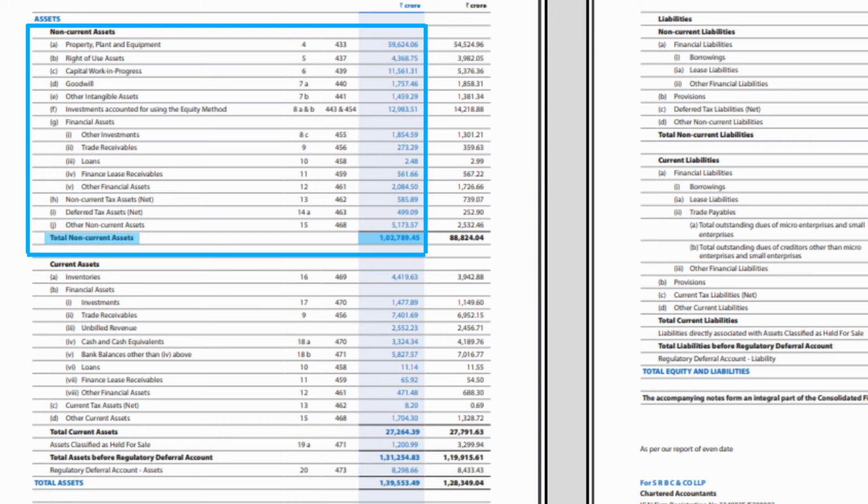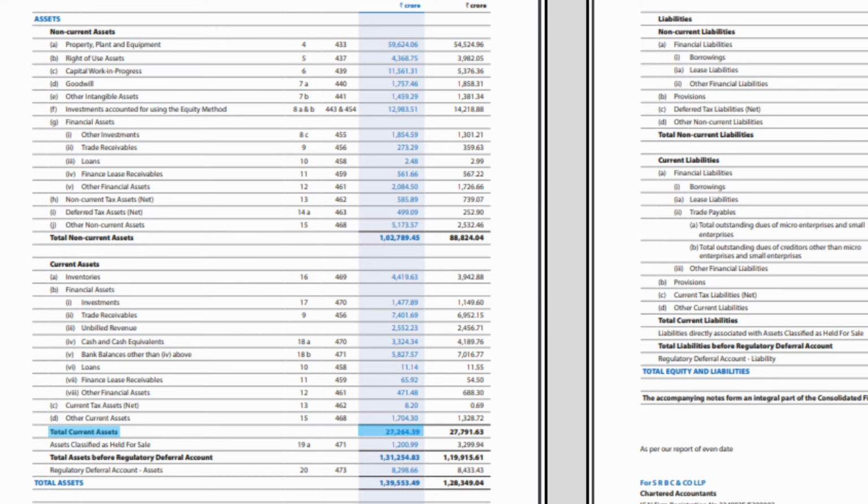I'm only giving a general explanation of what it means. If you want a more proper and perfect answer, in the balance sheet next to each heading, you will find notes and the page number for those notes. For property, plant and equipment, they gave note 4 and page number 433. It means in that report, go to page number 433 and see note 4. They will explain what comes under property, plant and equipment, and the value of each will be explained in an elaborate way. I would encourage you to do it to get a better understanding. So if we add all this, we will get non-current assets, which comes to 1.02 lakh crore.